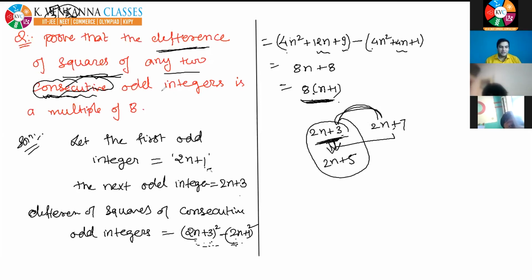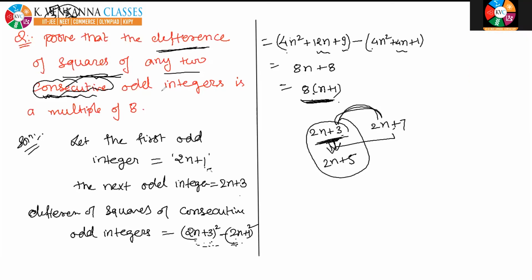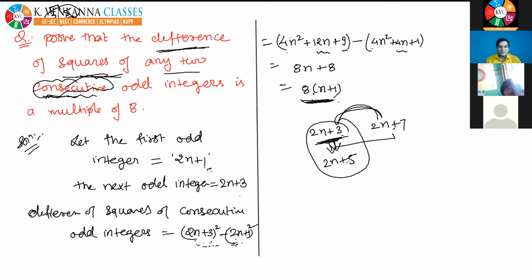Why did you take only 4? Where did I take 4? Please tell me. I just took two consecutive odd integers. One was 2n plus 1, the other was 2n plus 3. I don't think I took 4 anywhere. Okay, so I'm going to the next question.